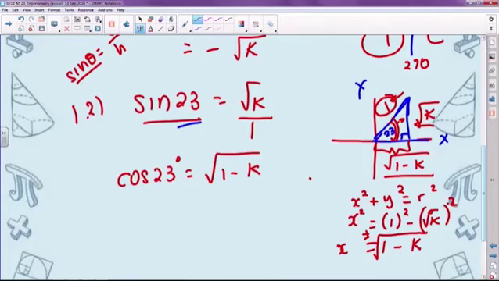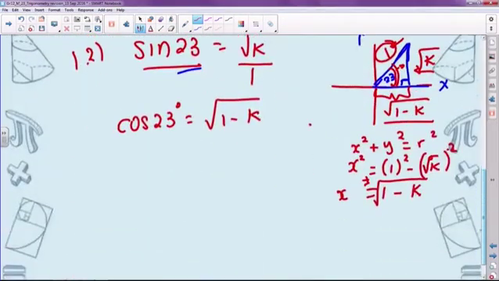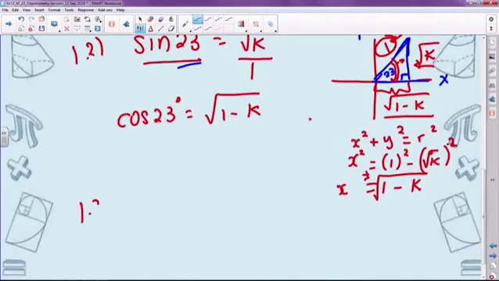Okay, let's have a look at the next one. And here again, we are asked for an angle that relates to what we were given. We were given sine of 23. Here we asked for tan of negative 23. So this triangle could be useful, or we could also use an identity, because remember tan of theta is equal to sine theta over cos theta. So we could use that. All right, it's up to you which you prefer to use. Ultimately, you should get the same answer.